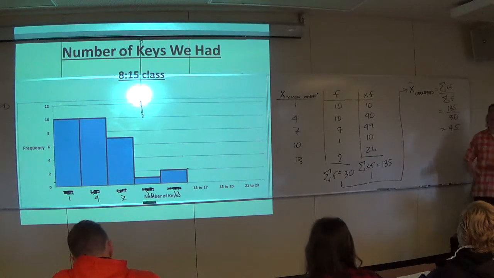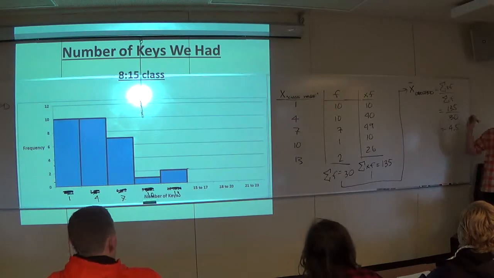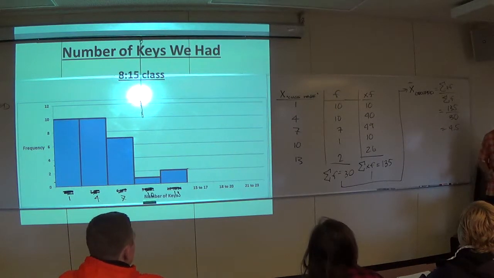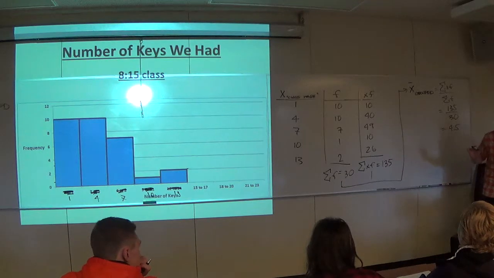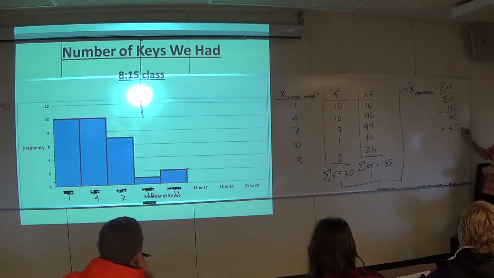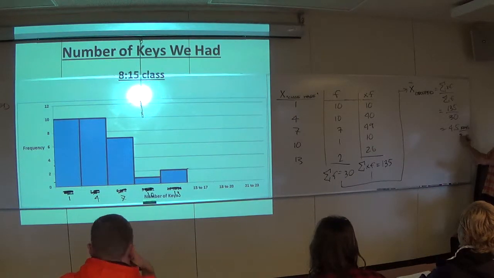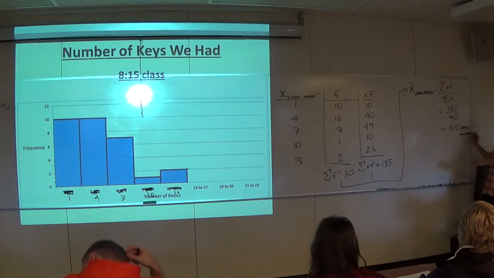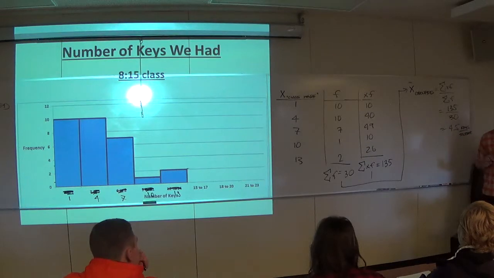In 20 years of doing this, I've never been off by more than half a key. I call that awesome. But now, I can call it whatever I want. I can call it awesome, I can call it close, I can call it crappy. It doesn't really matter. The fact of the matter is that this estimate, keys per student, is so close to that 4.7.